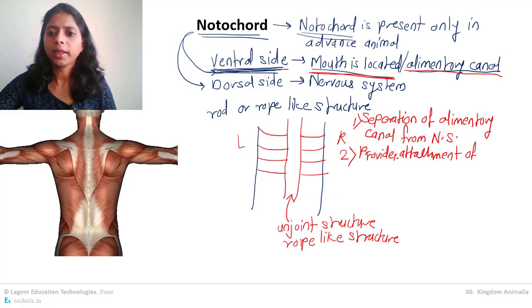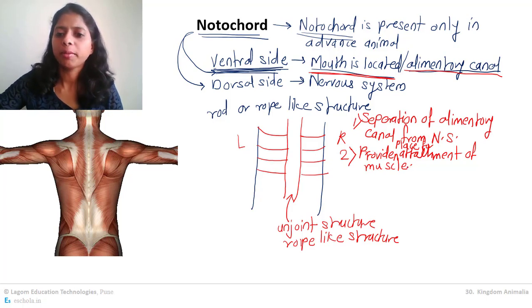Basically, it provides a place for attachment of muscles. Just correct that. It provides a place for attachment of muscles. Got it? The two functions of notochord.